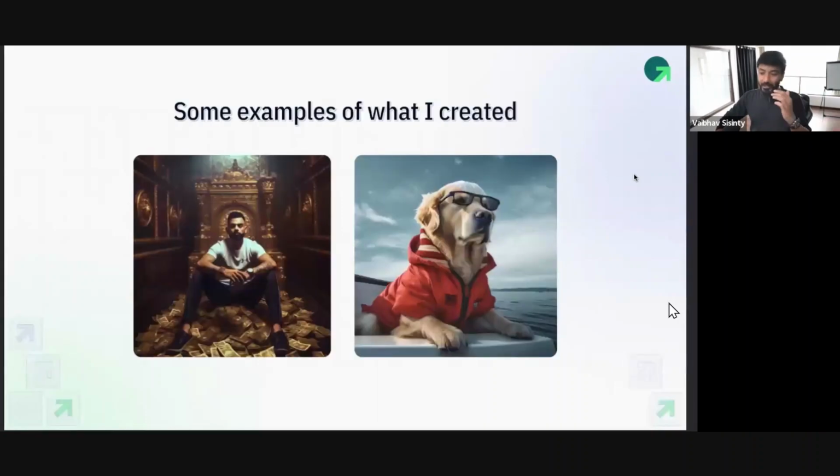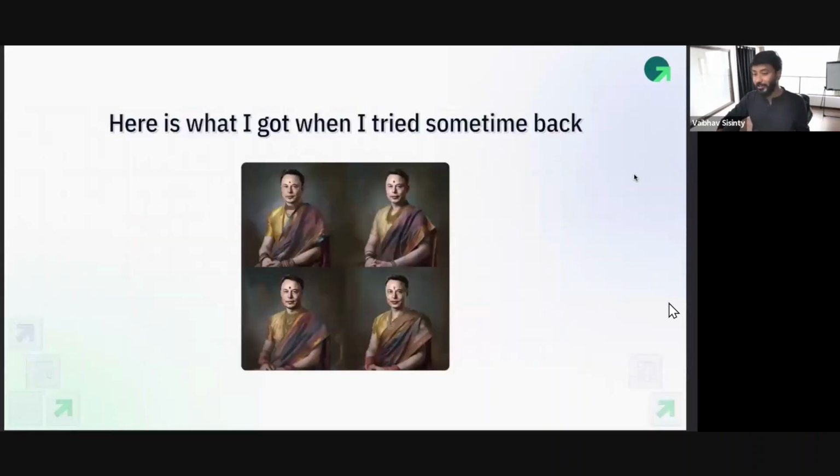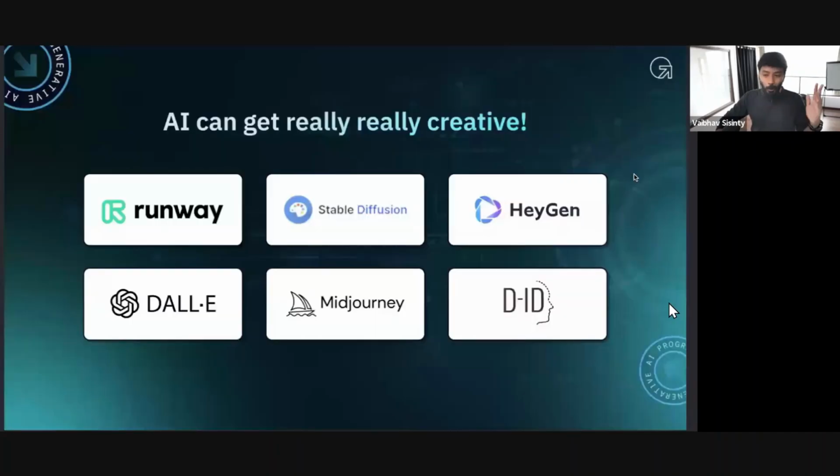All right. Superb. So I generated a bunch of images like this. I generated Elon Musk wearing a sari. You can do all of that, and you can get really, really crazy as well going forward, where yes, you can upload your own images. They're all advanced stuff, right? And you can use tools like Runway ML, HeyGen, DALL-E, Midjourney, everything around. You can generate, make something awesome, right? Of course, I only had like 15 minutes to cover this. In the intensive program that we speak about, we go very, very deep into all of this to blow your minds.